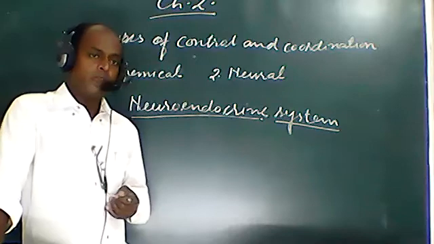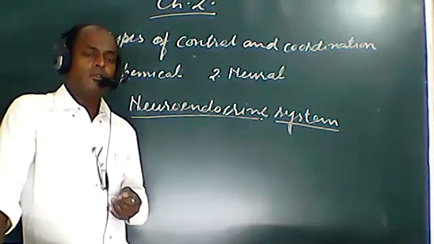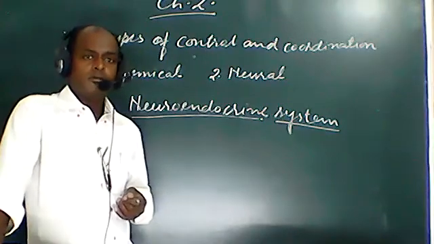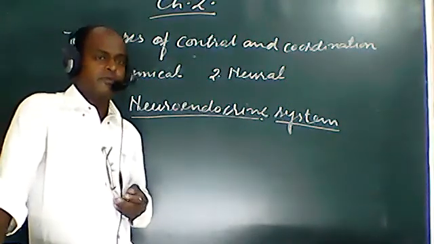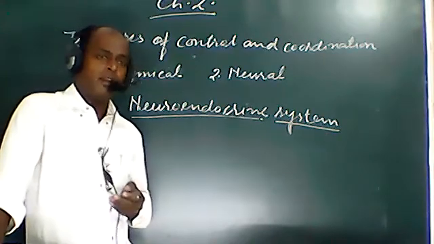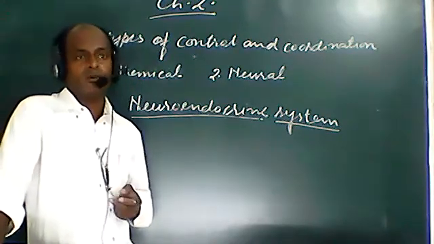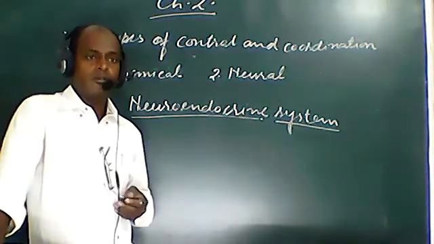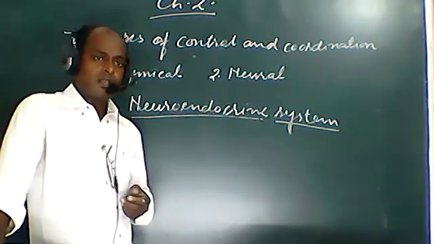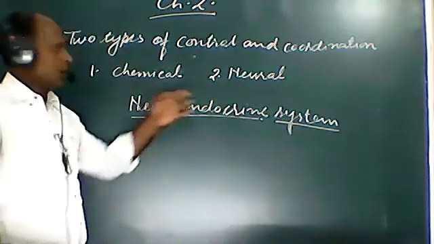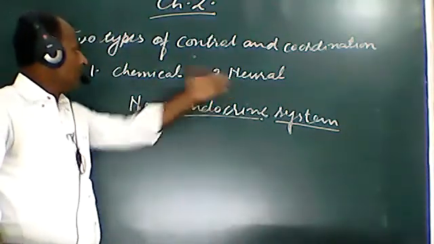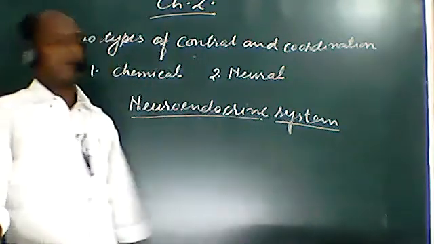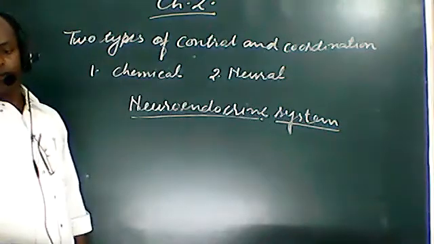Those endocrine glands are helpful to synthesize different types of hormones, and those hormones are very essential in the growth and development of the human body. This is the reason that the neural coordination along with the chemical coordination is commonly called the neuroendocrine system.